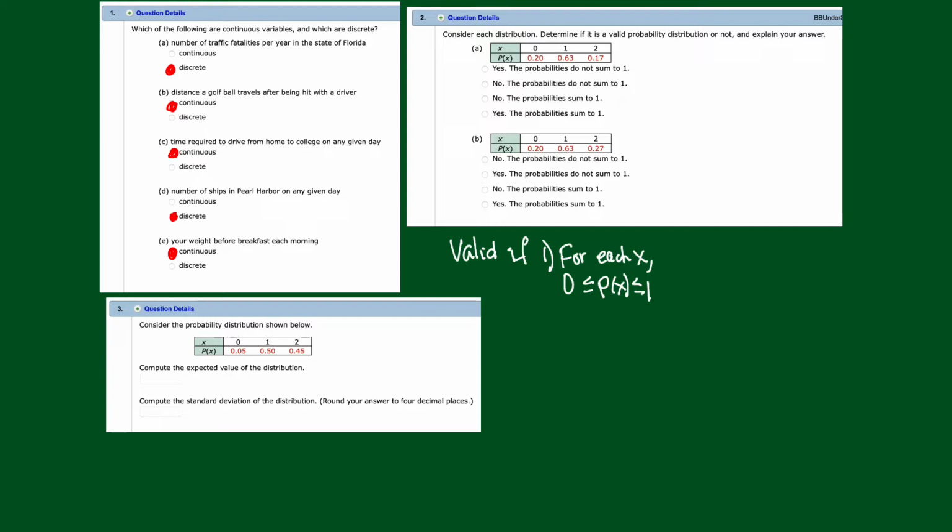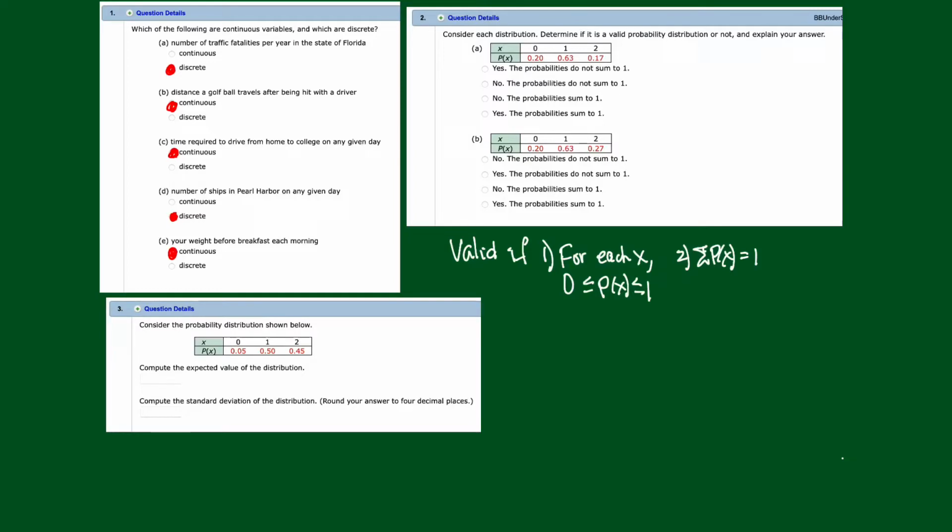Well, that's not all that has to happen. The second thing that has to happen is this. If you add those p(x)'s up, you have to get exactly 1. So what we have to do is verify both these conditions for problem A and problem B.